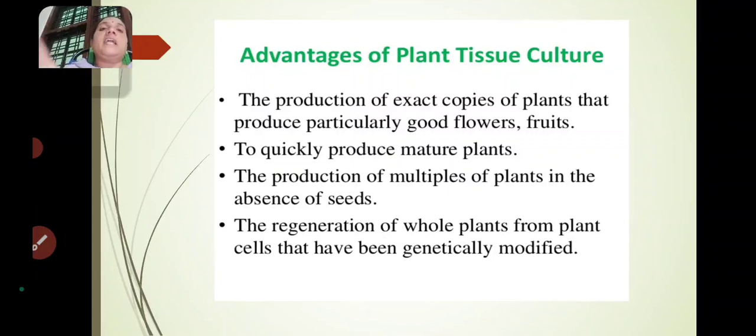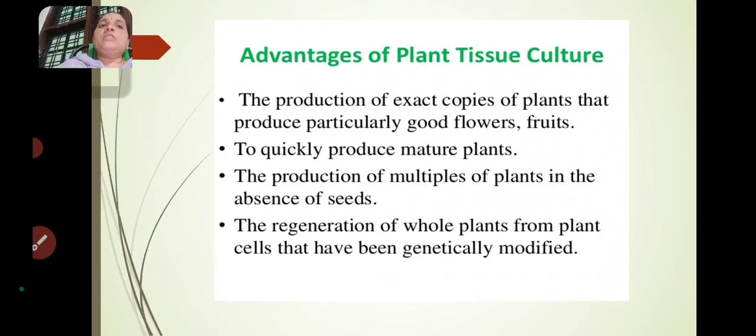The parent characters are maintained in the progeny, that is, in the offspring. The cell we grow in tissue culture has the parental characters, and those parental characters must be maintained in the offspring also. So exact copies of plants are raised from the parents to the progeny. That is the main advantage in plant tissue culture.